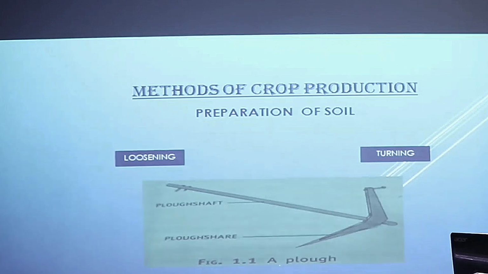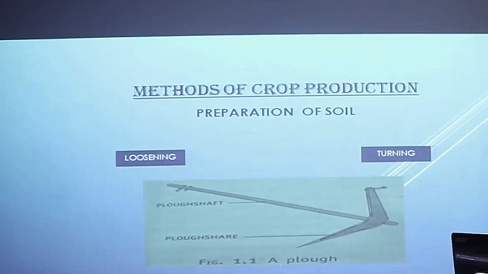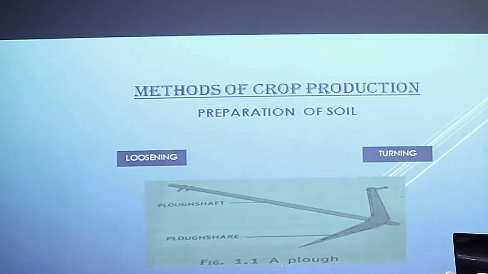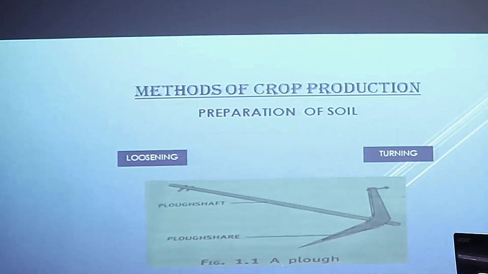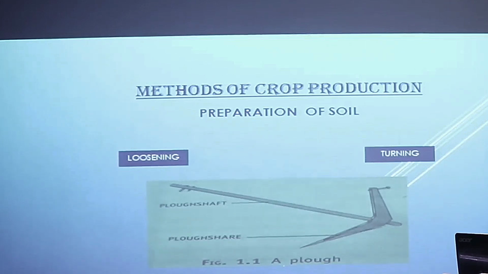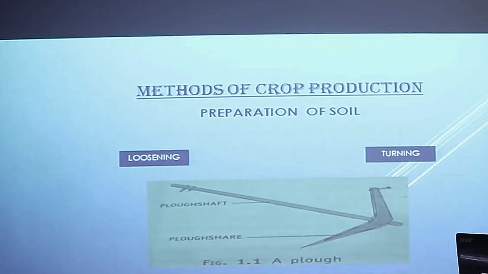First is loosening and the second one is turning. Both the steps are very important as they help to increase the nutrients, as they help to increase the fertility of the soil. But how do they increase the fertility of the soil? They allow the roots to penetrate deep inside the soil, and once the roots penetrate deep inside the soil, they can breathe very well. Next, they are very important for the earthworms also, which provide nutrients to the soil. This preparation of soil can be done by an implement which is known as a plow.